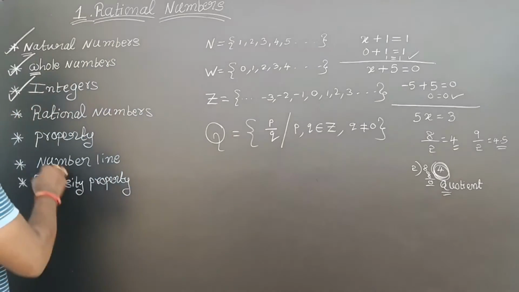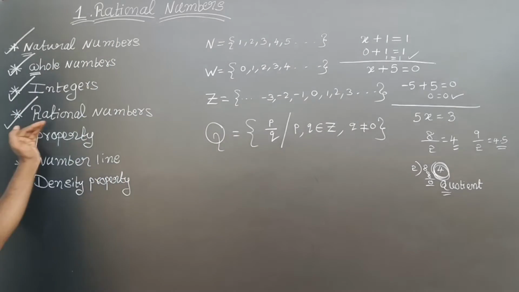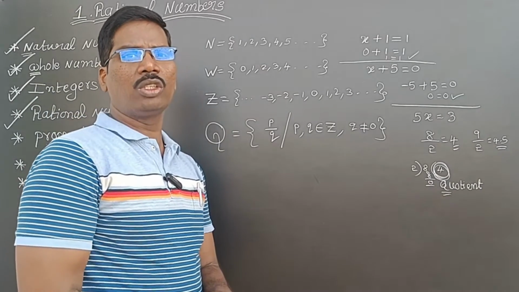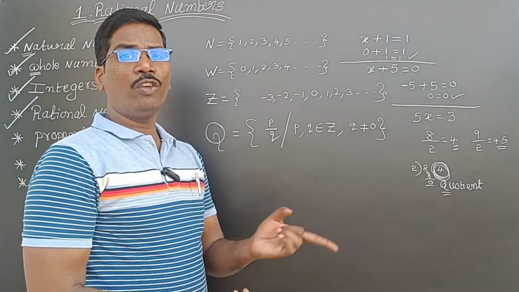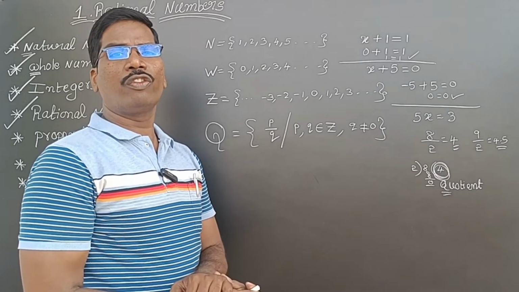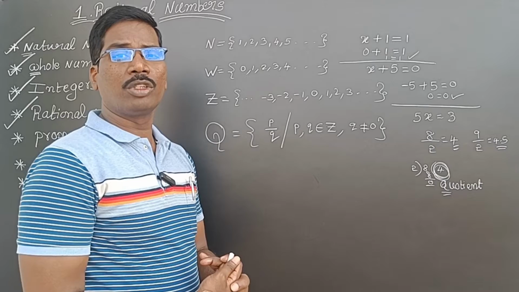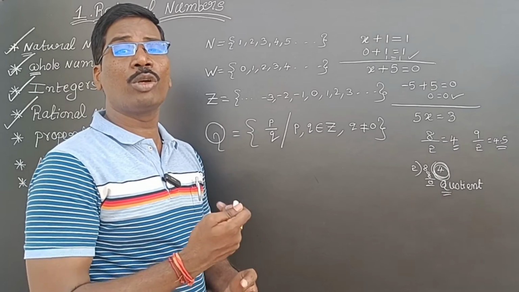So rational numbers are also completed. Rational numbers include positive numbers and negative numbers. All fractions are rational numbers. All the fractions we learned in childhood are called rational numbers. But all rational numbers need not be fractions.